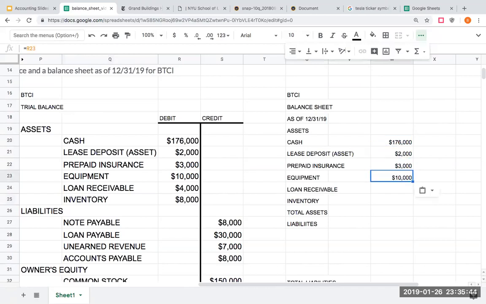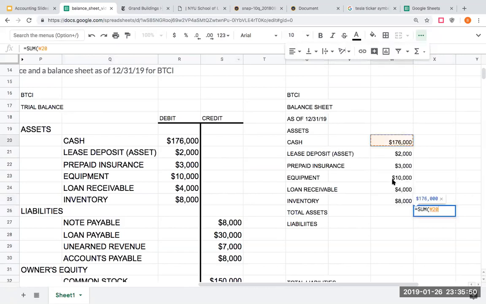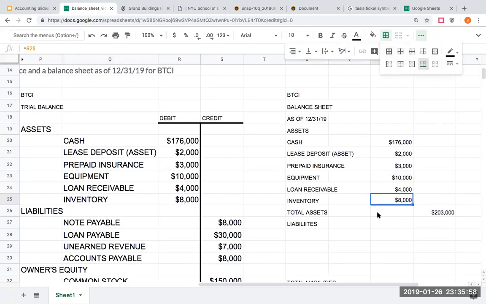so when I go through here, my total assets are going to be equal to 203,000. Notice here, when we do a balance sheet, do not, and I repeat, do not write debit or credit up here. I will thrash your exam. Look at this right here.